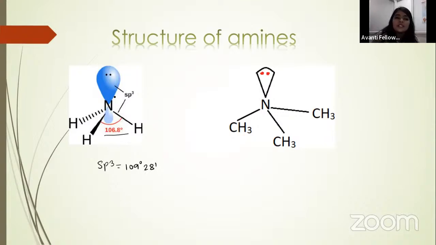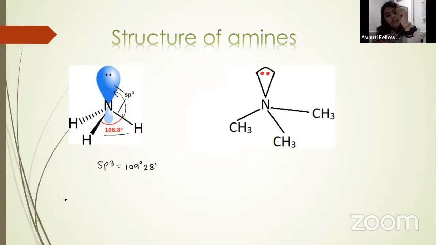The angle is decreased due to bond pair lone pair repulsion. Look, your lone pair is present here, and your bond pair is present here. So this lone pair will create repulsion with the bond pair. My pen is the bond pair and my hand is the lone pair. So this kind of repulsion will take place between bond pair and lone pair. This lone pair will repel the bond pair.